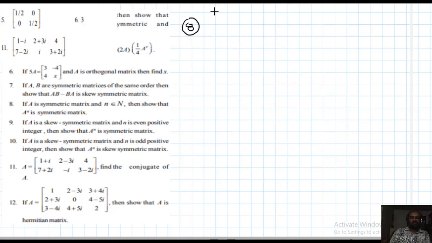Okay students, first of all I want to read problem number 8. If A is a symmetric matrix and n is a natural number, then show that A power n is also a symmetric matrix. Okay, given A transpose equal to A because it is given symmetric.